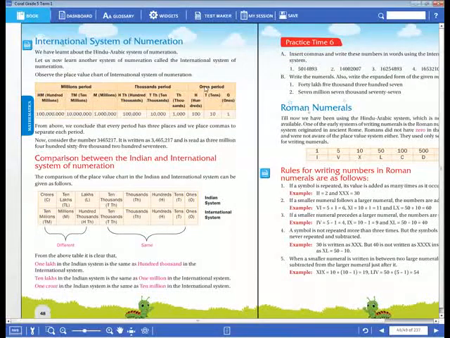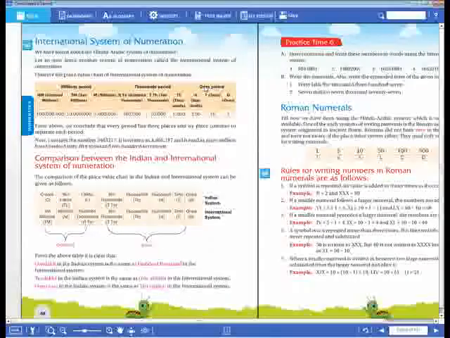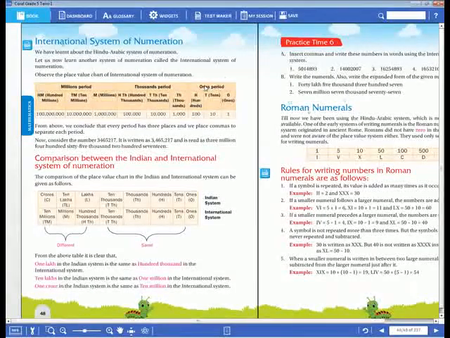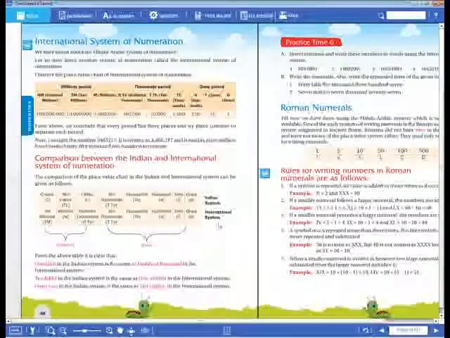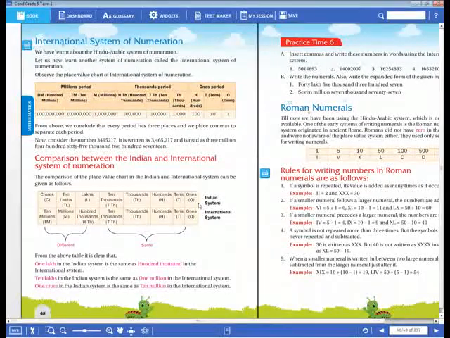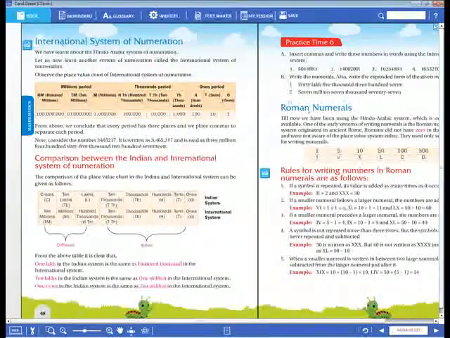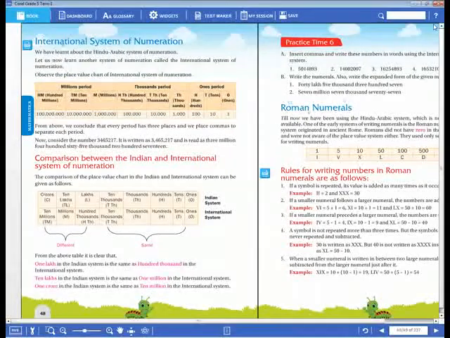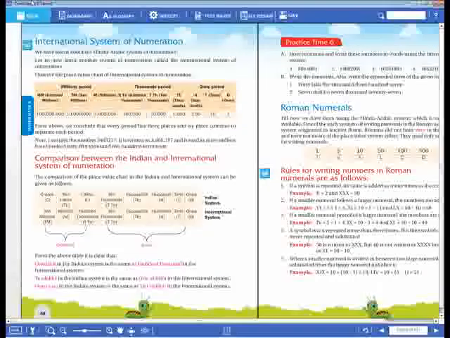What are the differences between them? Only in India we use lakhs and crores. In other countries like Malaysia, America, Australia, they call it millions and billions.